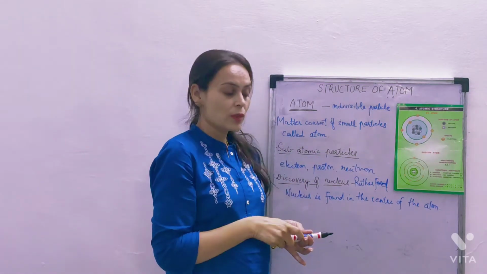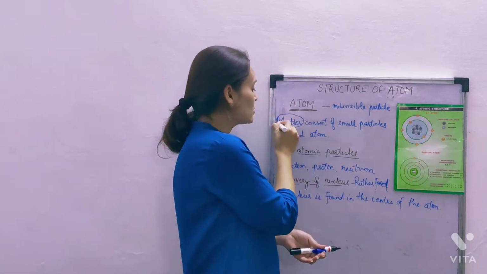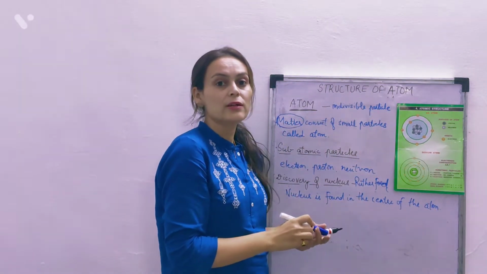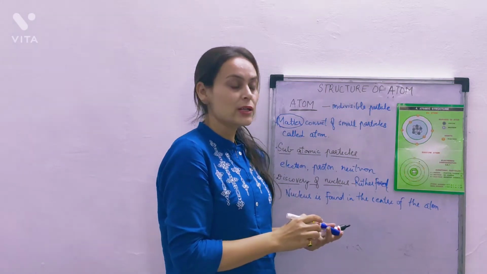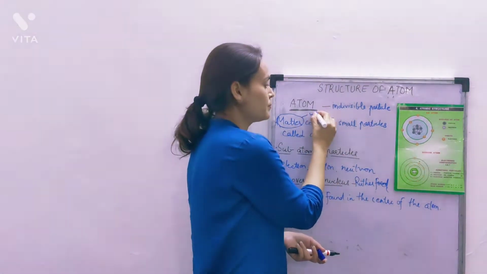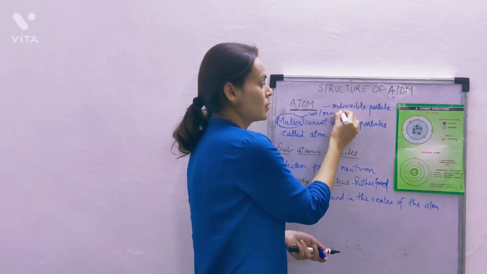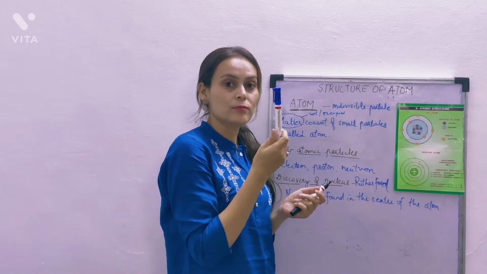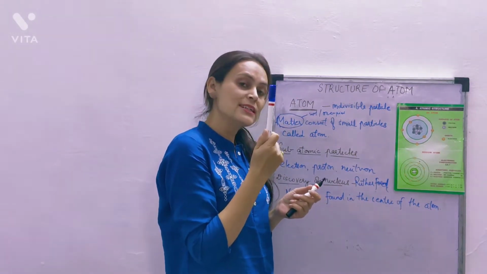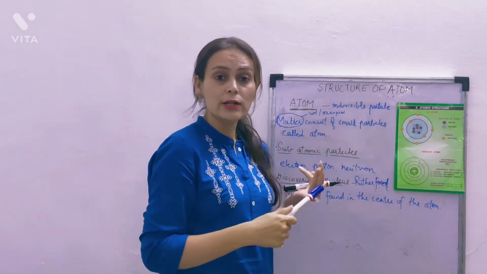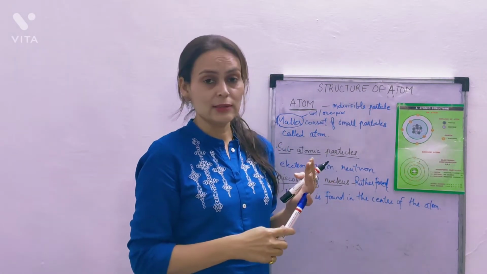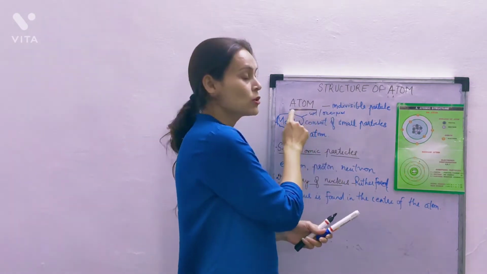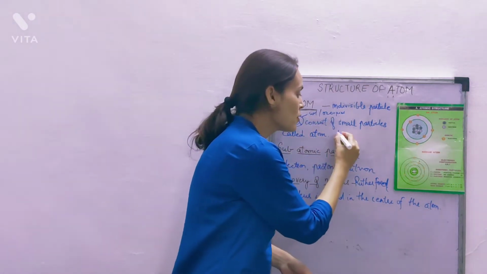What is matter? As you've already studied, matter is that which has weight and occupies space. Like the pen which I am holding. This is matter, it has weight and it is occupying space. Matter can be solid, liquid, or gas. All the building blocks of matter are atoms. So an atom is the building block of matter.